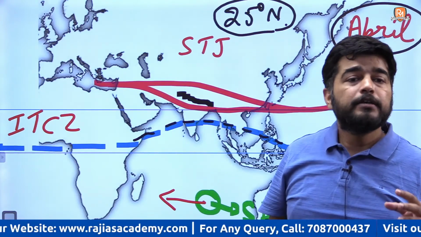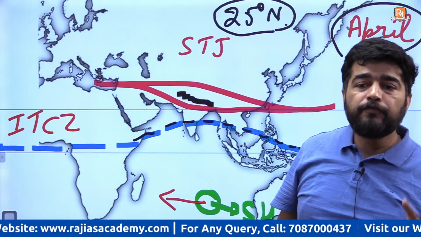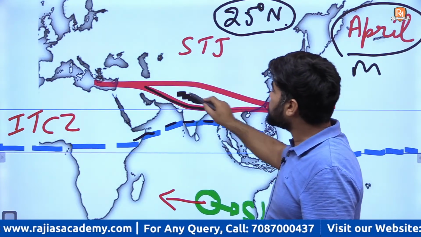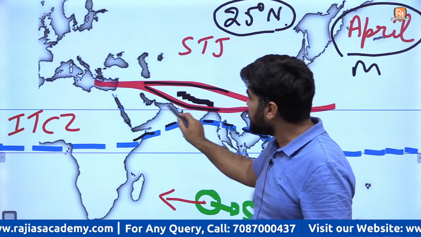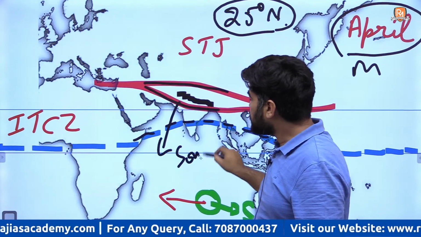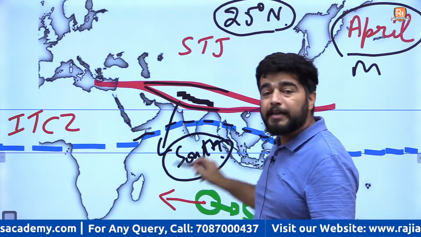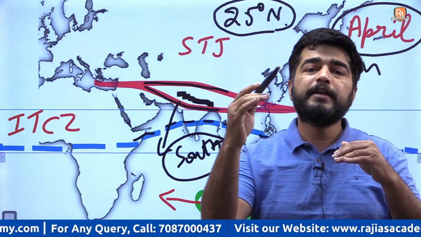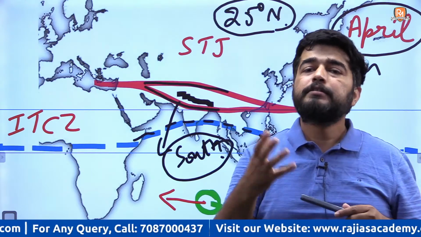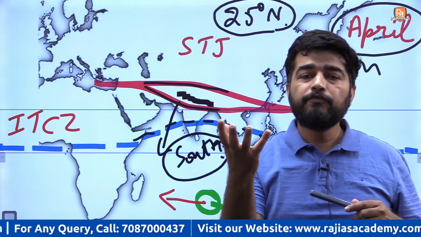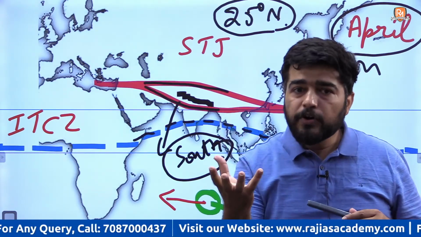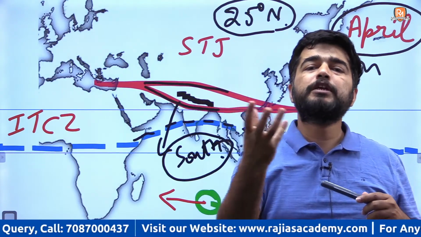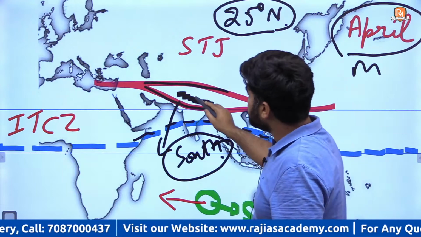Getting my point? But still you will find the subtropical jet stream branch south of the Himalayas. Can you see this branch? South of the Himalayas. And due to apparent movement of the sun in the northern hemisphere, what is happening? The Tibetan plateau is getting warm. अगर वो गर्म होगा, what will happen? Slowly there will be formation of low pressure there.